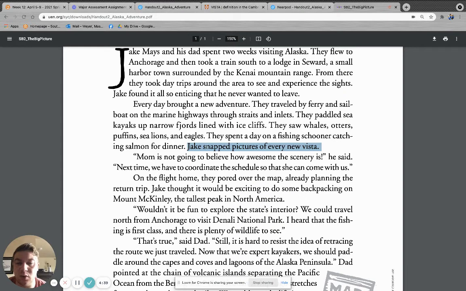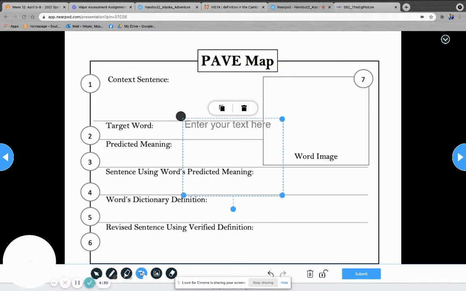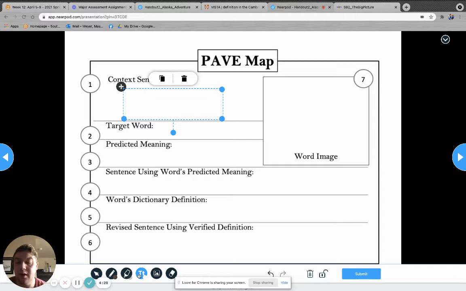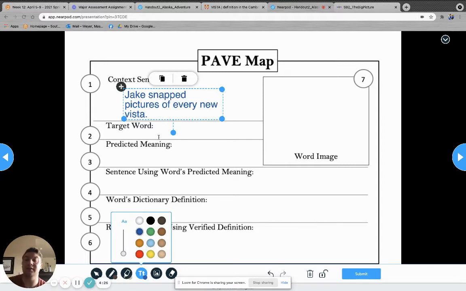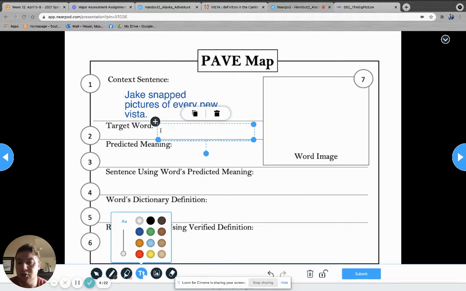I found this sentence right here. Jake snapped pictures of every new vista. So that is going to be our context sentence for our PAVE map. So if we go here, that is going to be our context sentence. Jake snapped pictures of every new vista. So that means our number two, our target word, is the word vista.